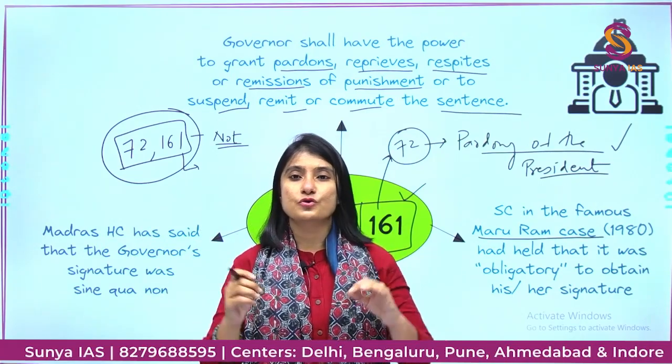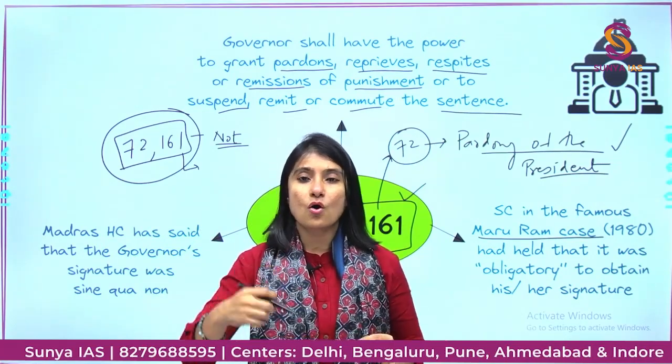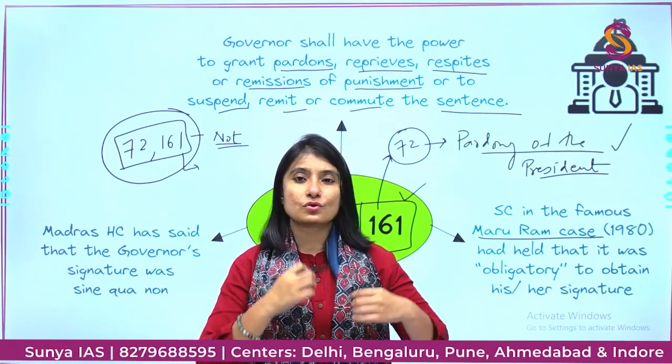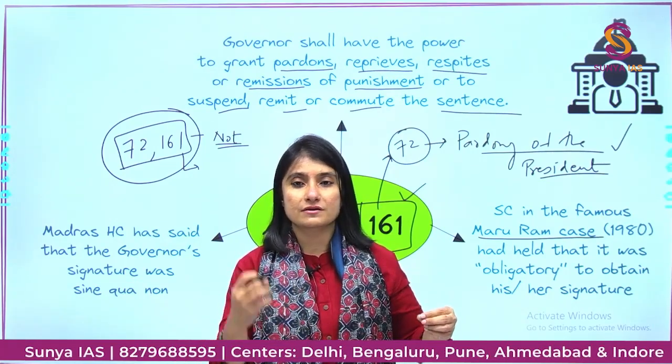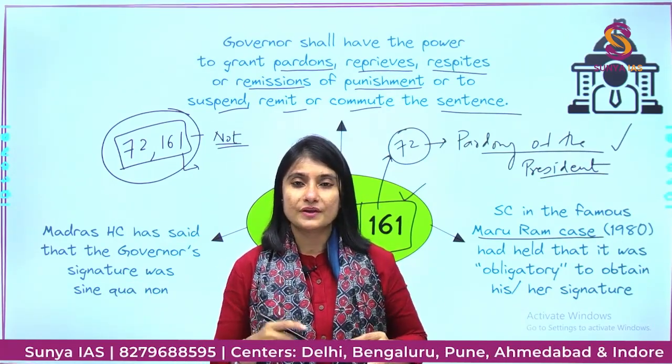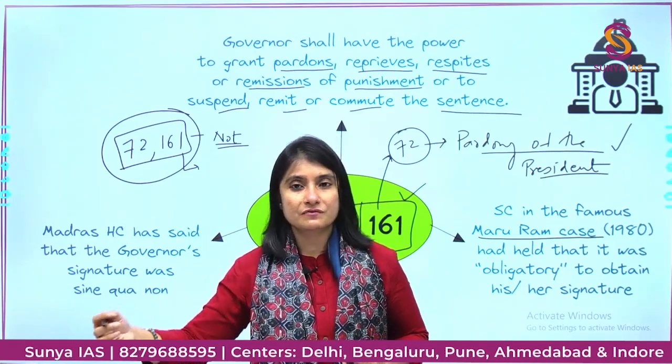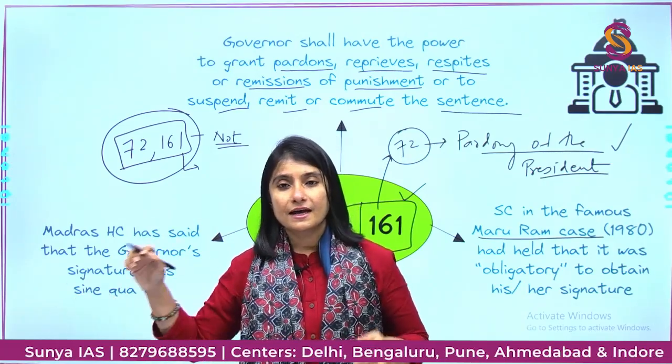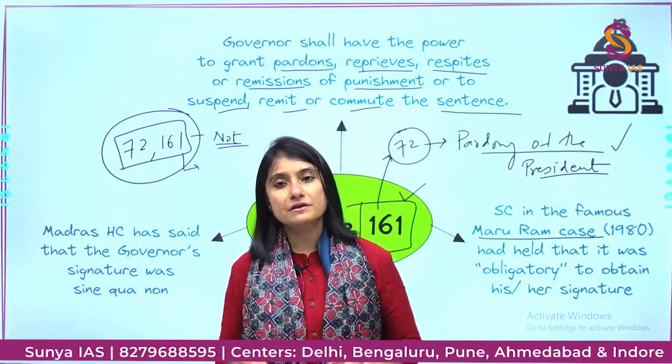That person does not have a right to audience. He cannot go and speak to the president or the governor. This person will just have the right to write a letter, and then the president or the governor will take their own time and respond to it.